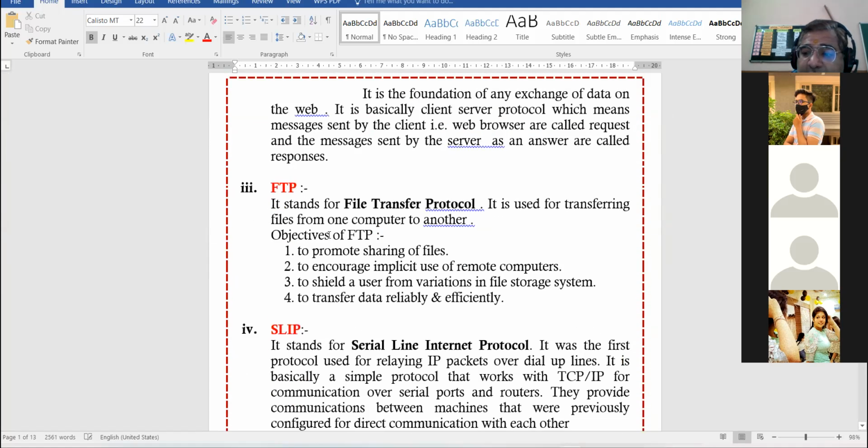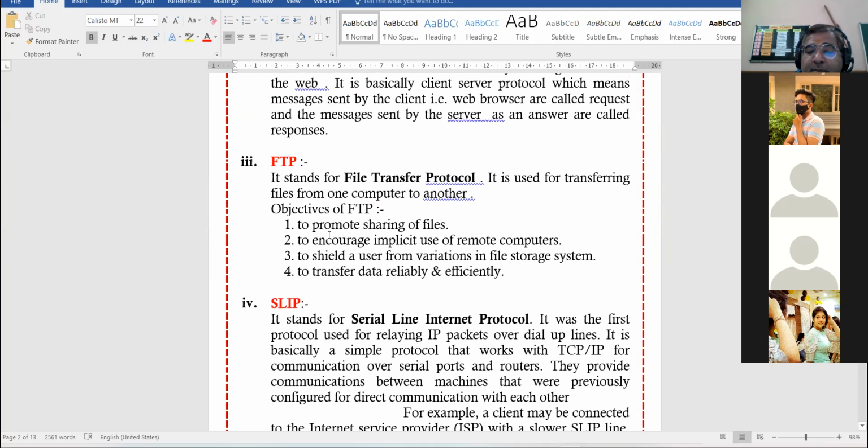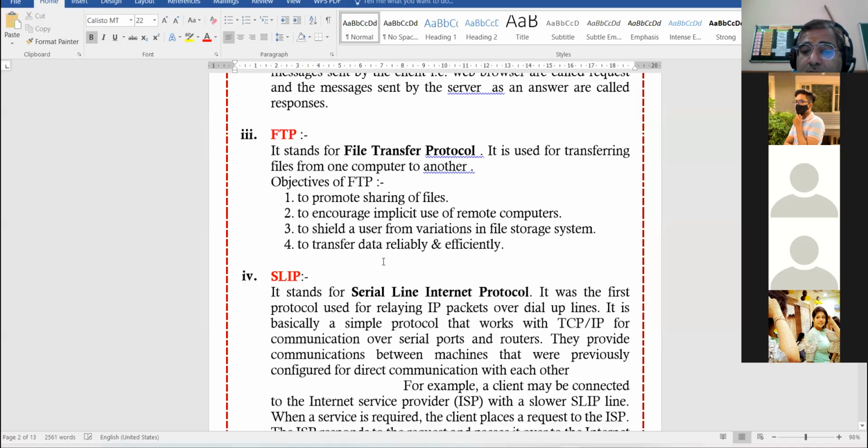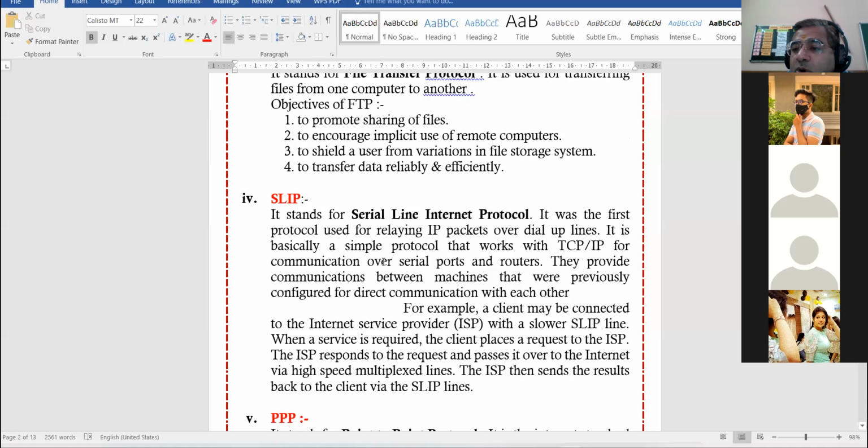Then is FTP. Beta, FTP means file transfer protocol. The protocol that is helpful in transferring the file from one computer to another computer. Also, when you are downloading and uploading something from internet, that downloading and uploading is possible due to FTP. Okay. Up till here, am I clear with all the protocols?